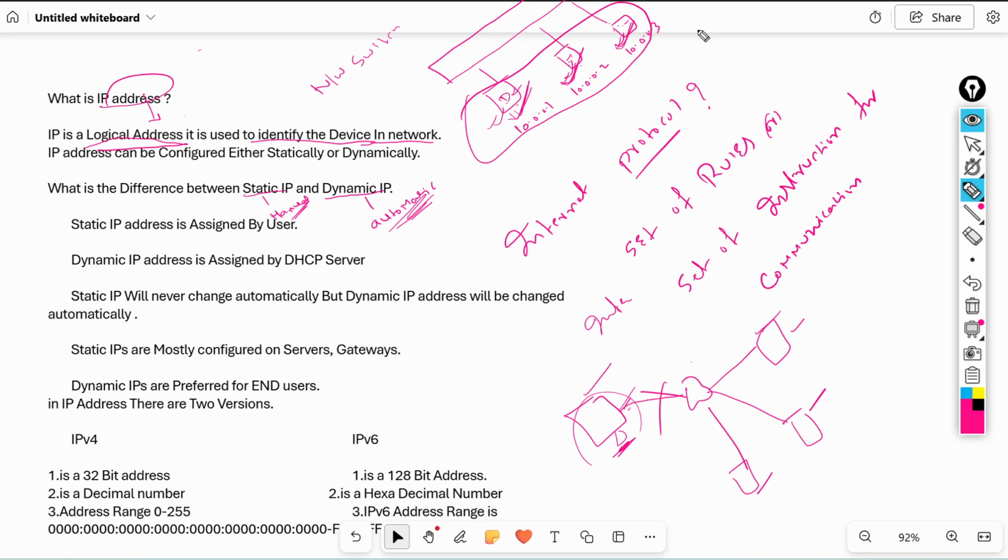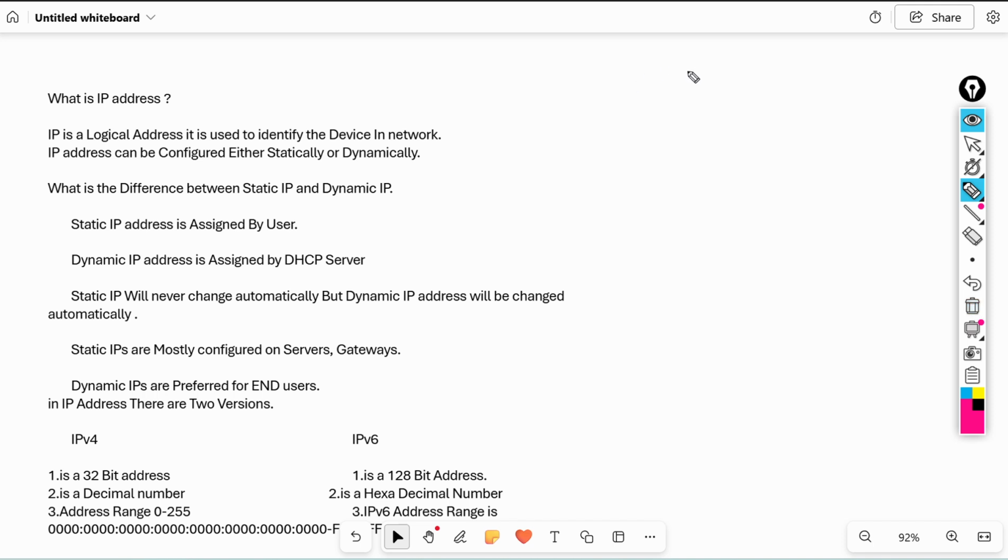Automatic method means we require one server. The server name is DHCP, Dynamic Host Configuration Protocol. This is the server. If we have a server, we can get the IP address. For example, in our home also, regularly we are seeing, right? I have one Wi-Fi router, and we connect laptops or mobiles. But actually, we don't configure any IP address to mobile and laptop, right? But how do these systems get the IP address?